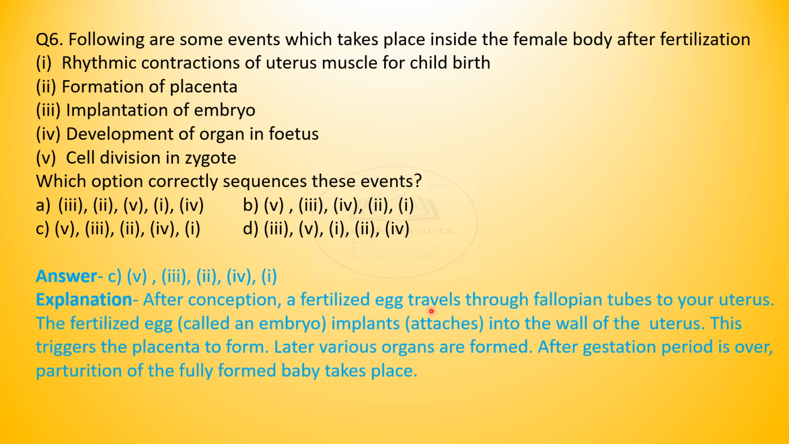After conception, a fertilized egg travels through your fallopian tubes to your uterus, that of a woman. The fertilized egg, called an embryo, implants, attaches into the wall of your uterus. This triggers the placenta to form. Later, various organs are formed. After gestation period is over, parturition of the fully formed baby takes place.